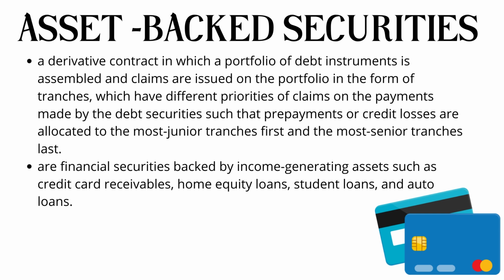Asset-backed securities are a derivative contract in which a portfolio of debt instruments is assembled and claims are issued on the portfolio in the form of tranches, which have different priorities of claims on the payments made by the debt securities, such that prepayments or credit losses are allocated to the most junior tranche first and the most senior tranche last. They are financial securities backed by income-generating assets such as credit card receivables, home equity loans, student loans, and auto loans.